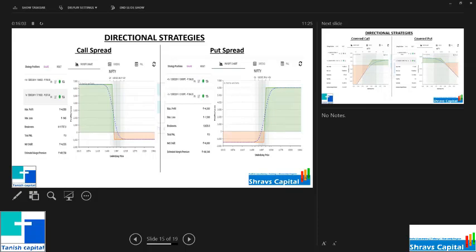Then we will teach you how to have a view, and if you don't have a view, you can borrow a view also. But you conventionally trade by knowing your risk and reward.